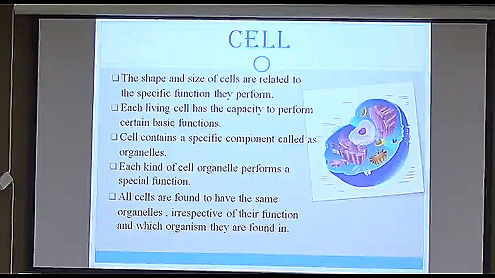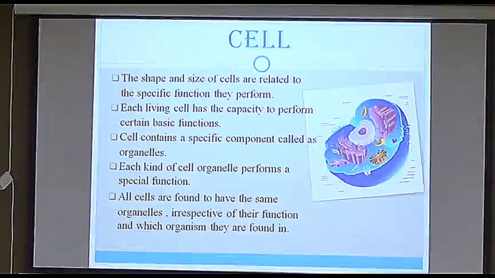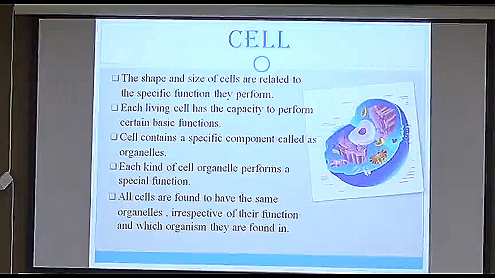What it says in short is that each and every cell is prescribed a particular function. It does not mean that RBC will do the function of WBC or WBC will do the function of platelets. Each and every cell knows which function it has to do. And for that, they have various organelles which help them to do that.